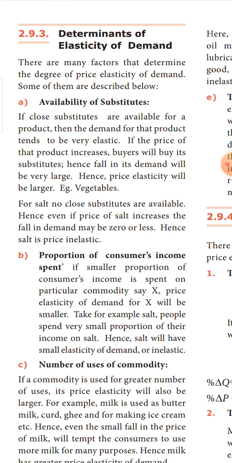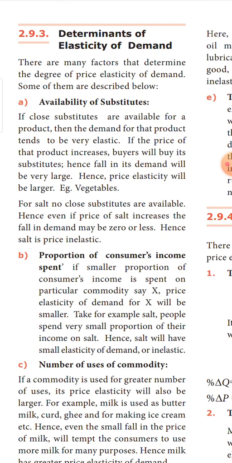On the other hand, when there are no substitutes for the product, definitely the price elasticity is said to be inelastic. The product is said to be price inelastic. What are the commodities which don't have substitutes? See, without this you cannot do anything.